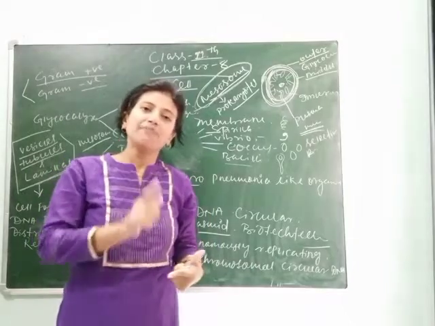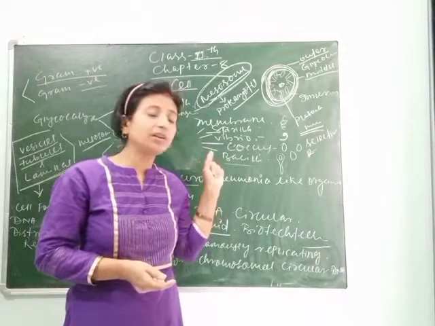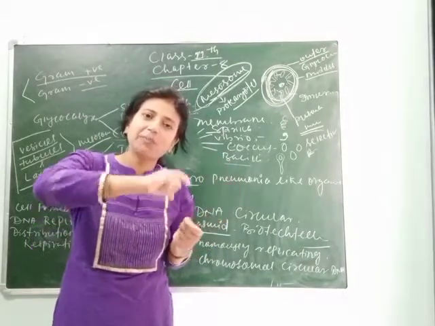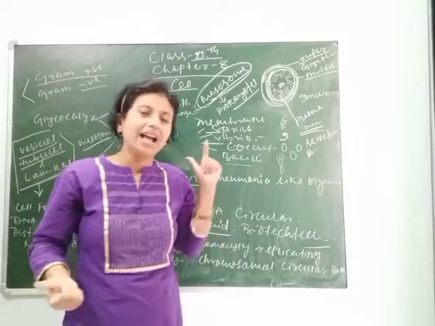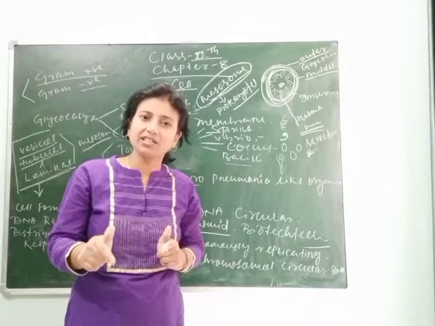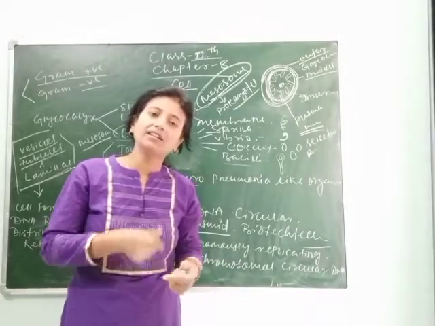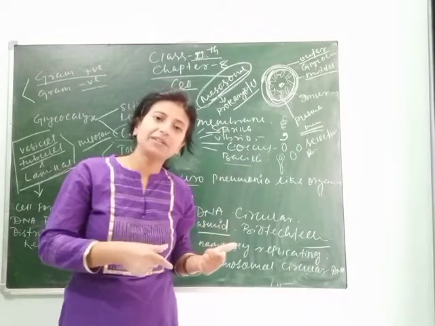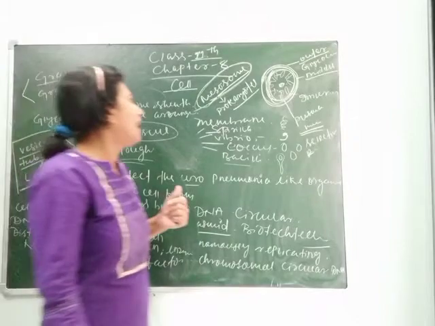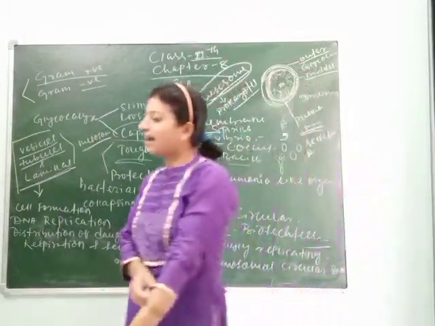Again, I am telling you, mesosome is not found in eukaryotic cells. It is only found in prokaryotic cells, and they are extensions that arise from the plasma membrane towards the cytoplasm, and they form tubules, vesicles, and lamella, and their functions are also different. They help in cell formation, DNA replication, daughter cell distribution, respiration, and secretion. And the most important term is packaging. As I have told you, the main function of vesicles and tubules is to secrete and package.